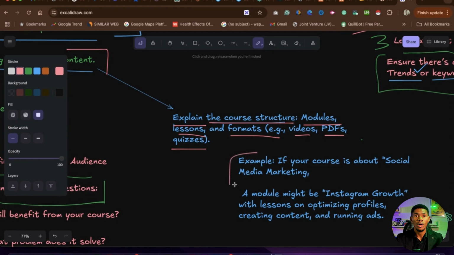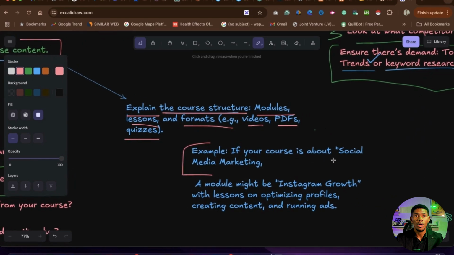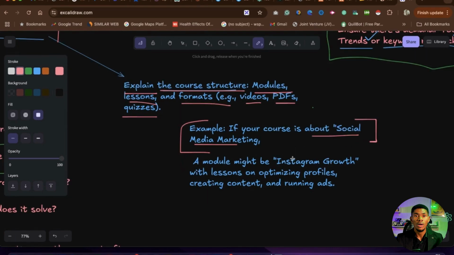For instance, let's do an example here. If your course is about social media marketing, look at this. If you want to do a course on social media marketing, the best thing you do is to outline all the modules, right? Now, for instance, one of my modules here could be Instagram growth, because you are talking about social media. So under the Instagram growth, you will now have lessons like profiles, how to optimize your profile, how to create your Instagram content, how to run Instagram ads. This will now be the lessons, which is the content of your course, right?